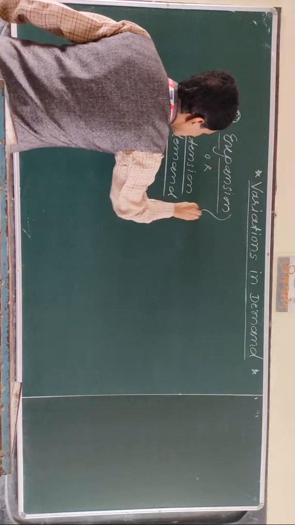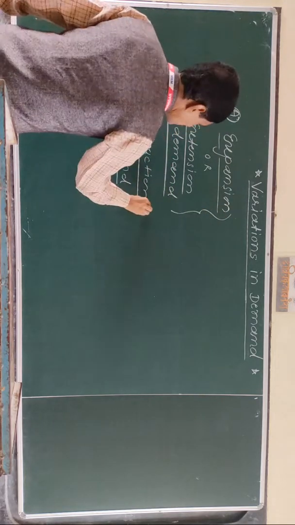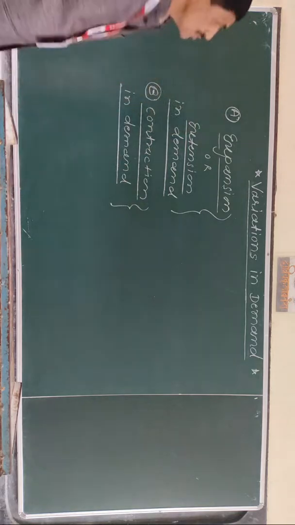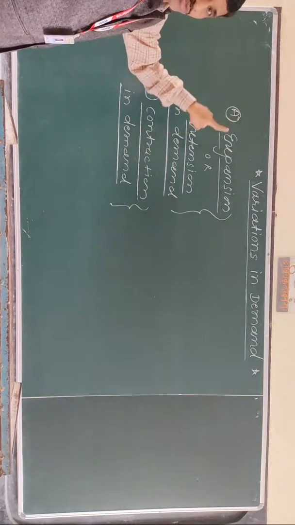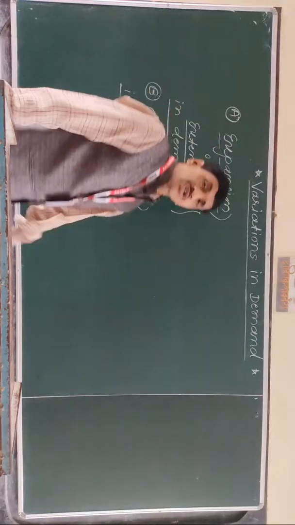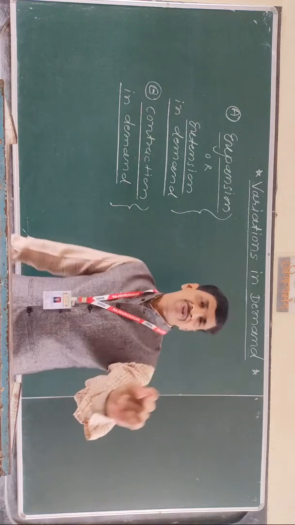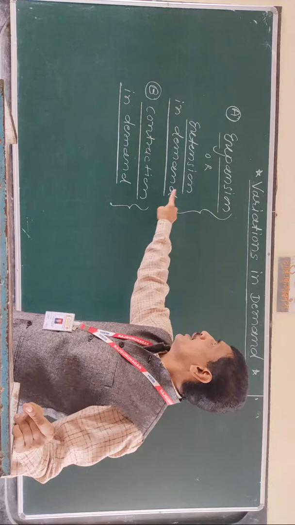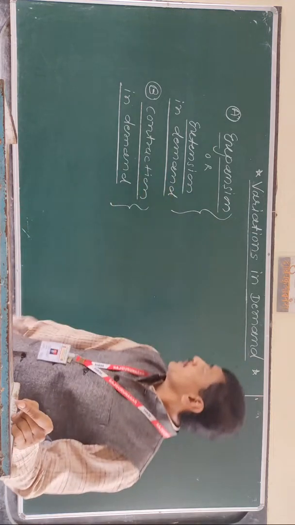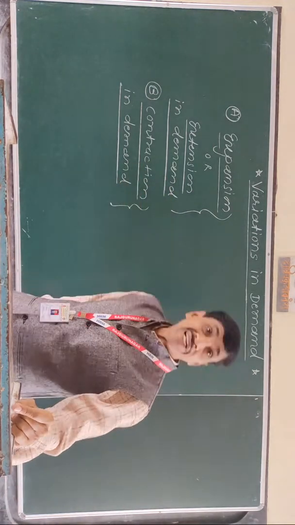Okay, this is the first type and this is the second type. So first line, there are two types of variations in demand: expansion or extension in demand, and contraction in demand.